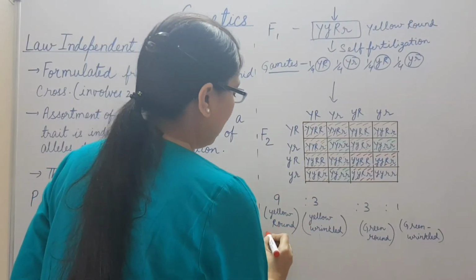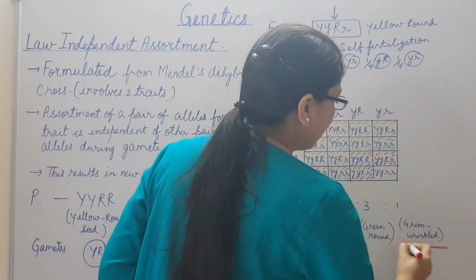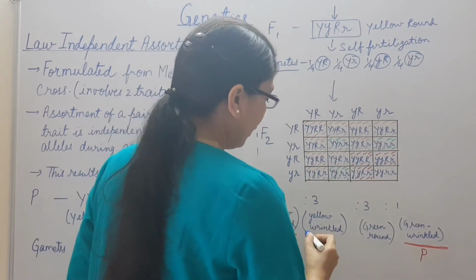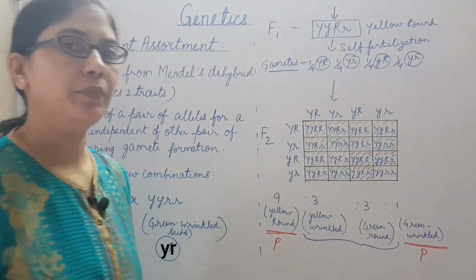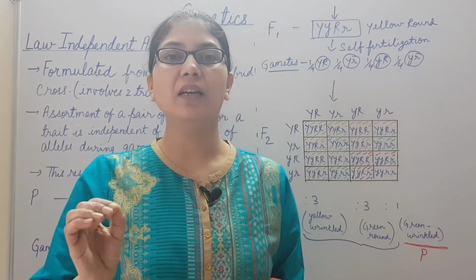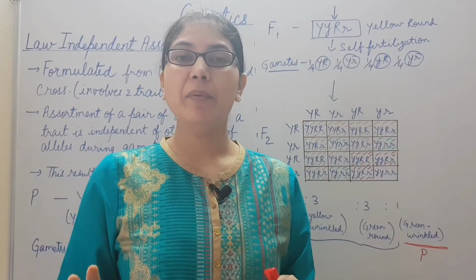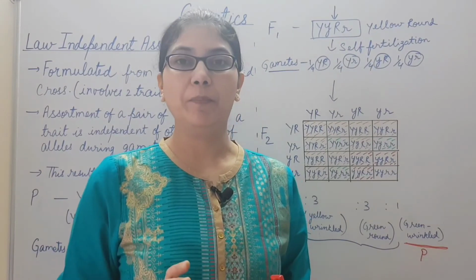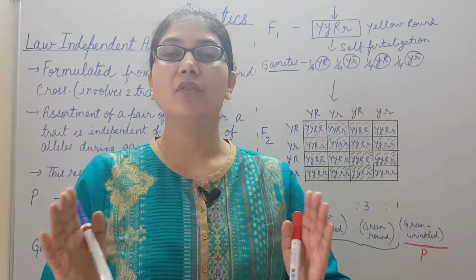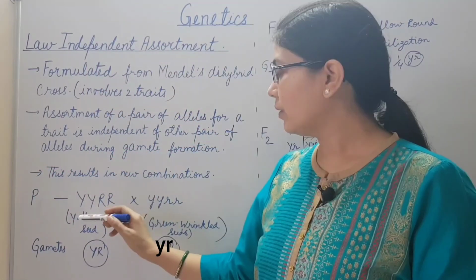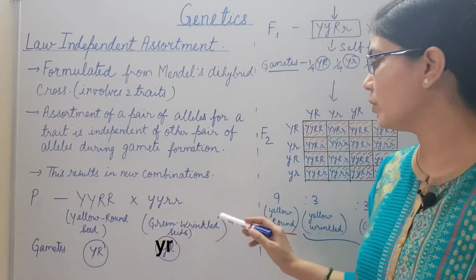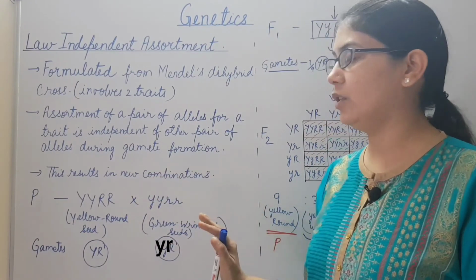But in the F2 generation, in addition to the parental types, we get the new combinations. How is it possible? It is possible only if the alleles for the seed color assort independently of the alleles for the seed shape, and the allele for one character is not associated with the allele for the other character. In the parental generation, we see that the yellow seed color is with round seed shape and the green is with wrinkled. But these are not associated with each other.